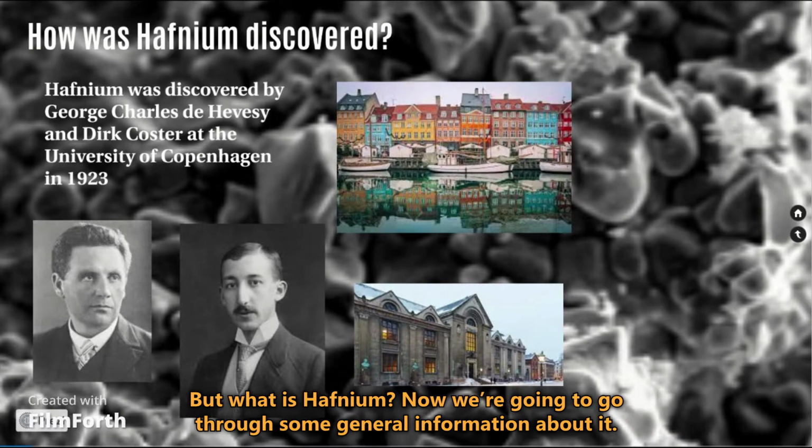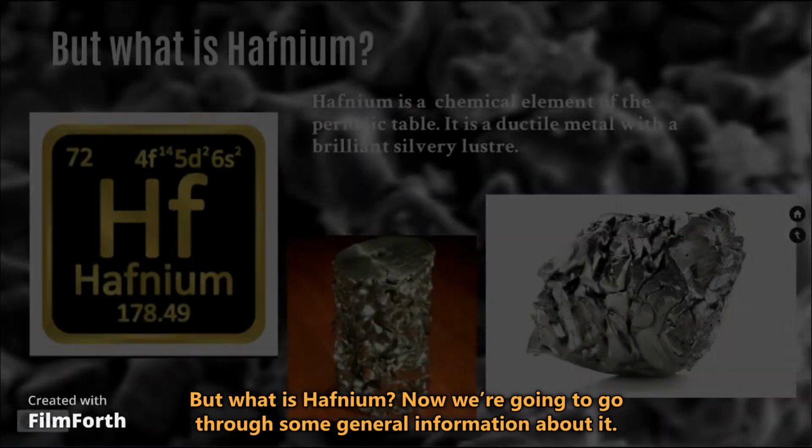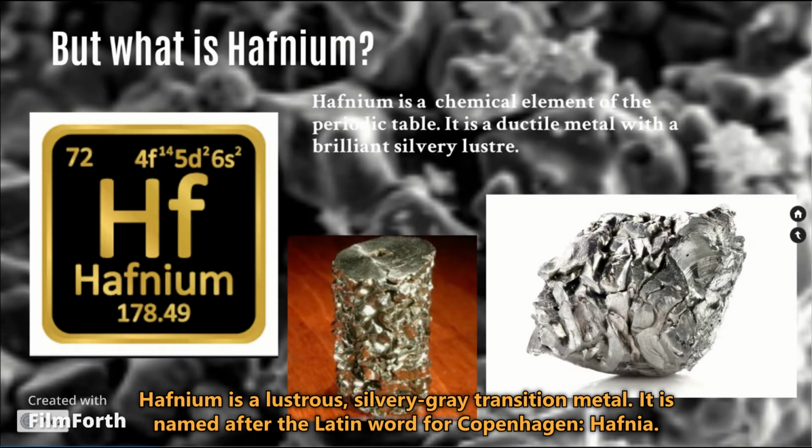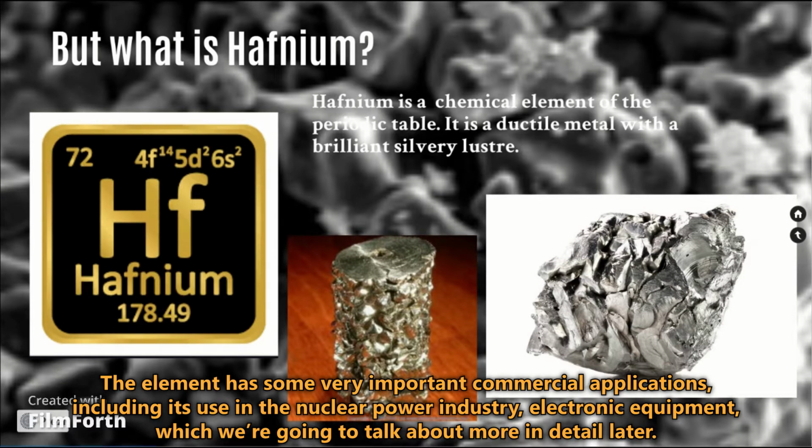Now we're going to go through some general information about it. Hafnium is a lustrous silver-gray transition metal. It is named after the Latin word for Copenhagen, Hafnia. The element has some very important commercial applications, including its use in the nuclear power industry and electronic equipment, which we're going to talk about in more detail later.